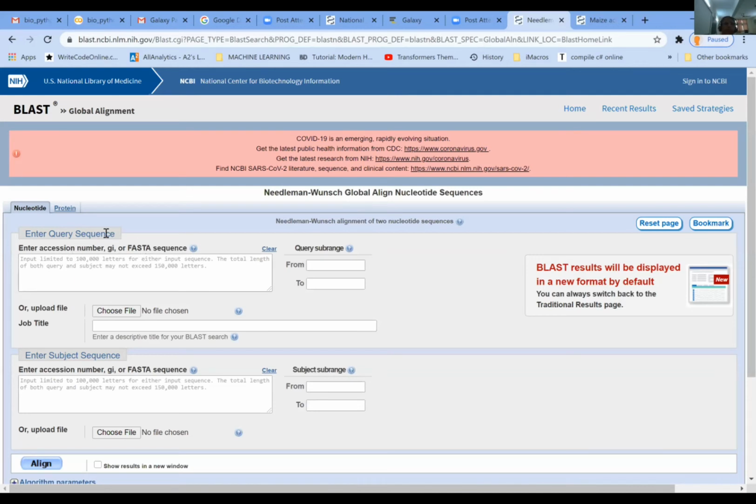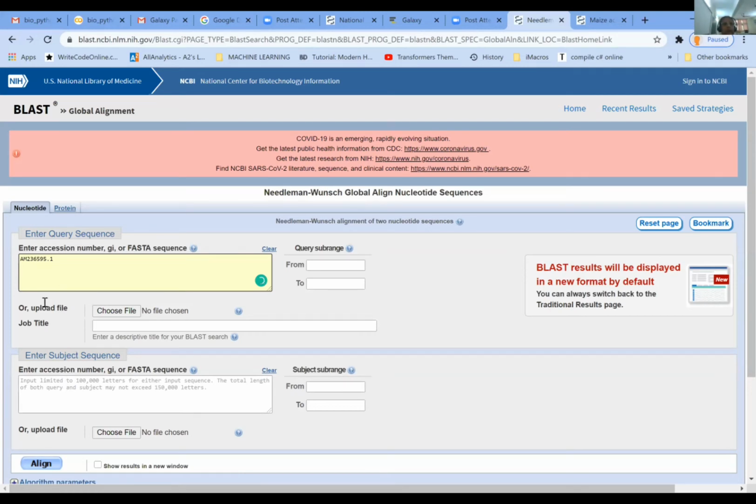So here, as I told you, we need to always give the FASTA sequence, or you need to give the accession number. So here I'm going to paste the sequences. So 2 sequences I'm going to paste. I'm putting the accession number here, okay?